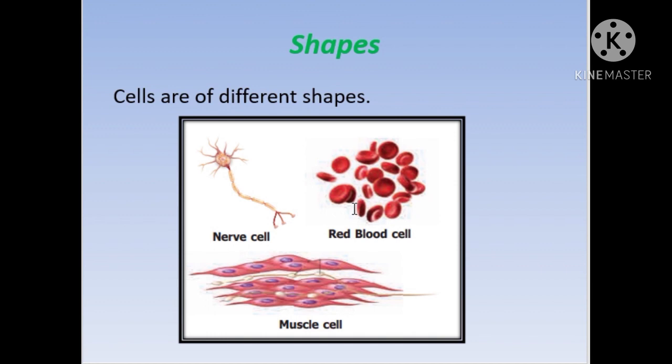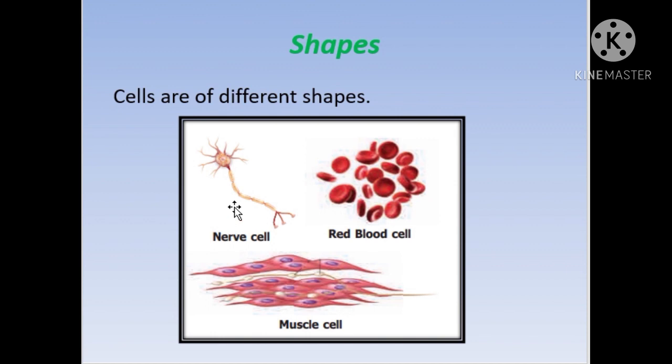When you talk about a nerve cell, it just looks like a tree having a main trunk and the branches at the top. So what is the main important function of the nerve cell? The main important function of the nerve cell is to conduct the impulse, to transmit the signal, or to transmit the command or the information given by the brain to all parts of our body. That is the main important function of the nerve cell.